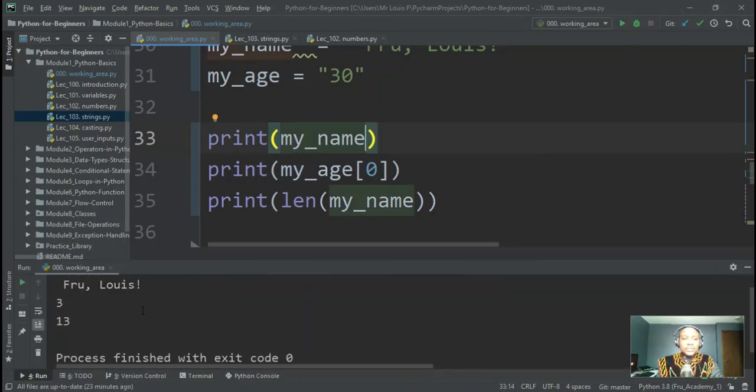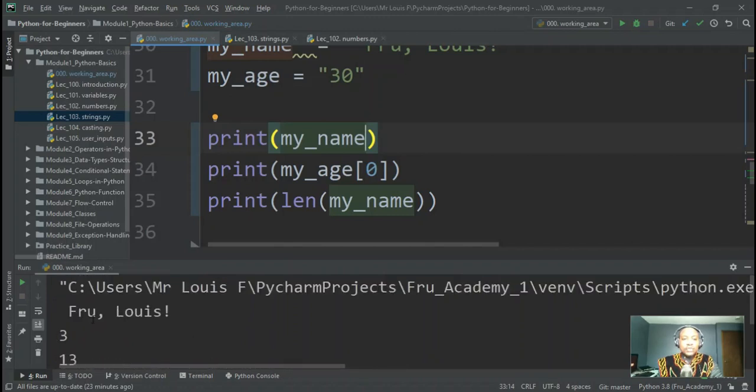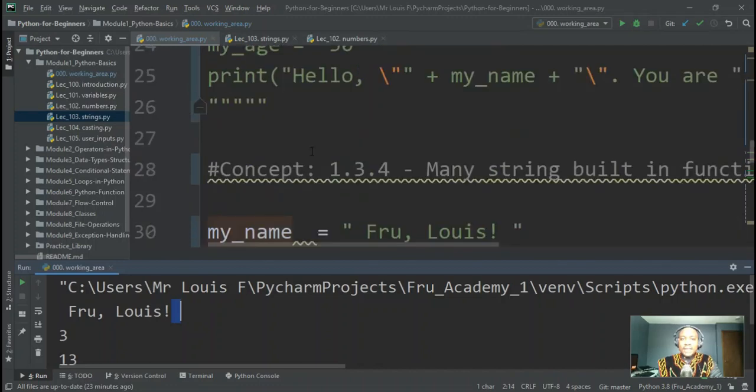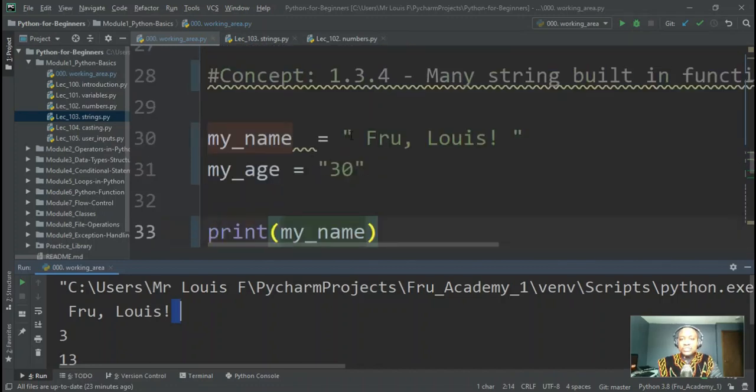All right, so if you notice, there is a space here at the start of printing my name, and then at the end there is a space here too as well. That space is coming because my string starts with a space and ends with a space.